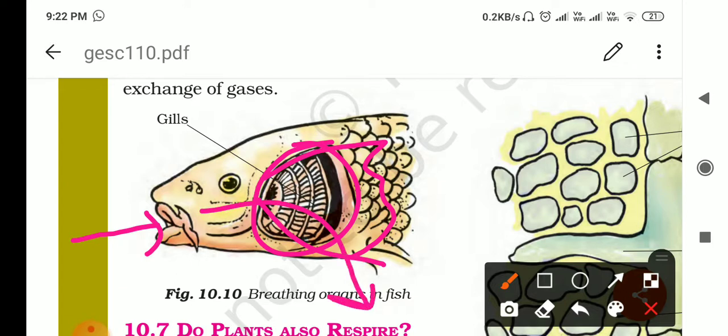gills, and the oxygen which is dissolved in this water is absorbed by the gills. After some time it will again open its mouth, then water will enter, then come out from the gills. This is the circulation of the water, and the dissolved oxygen is absorbed through the gills, right? And carbon dioxide is also exhaled, and it is also released into this water, right?